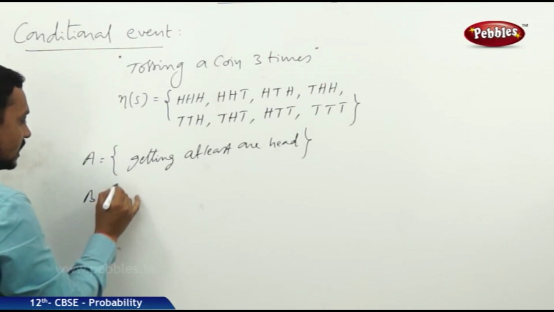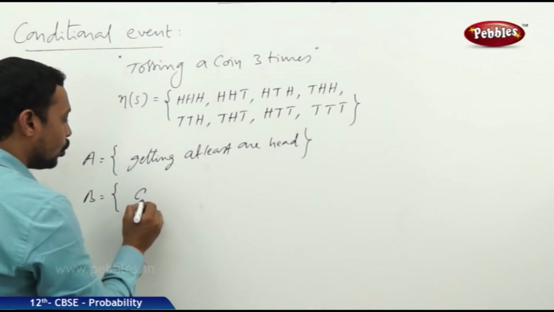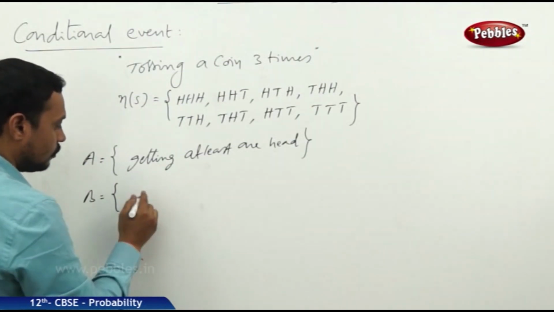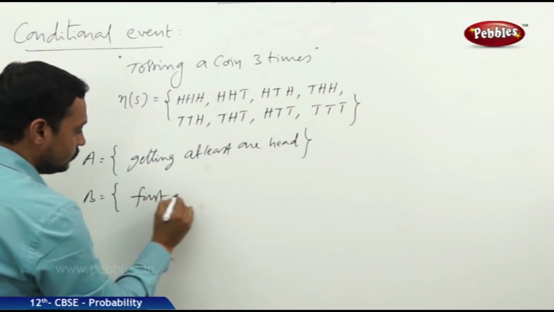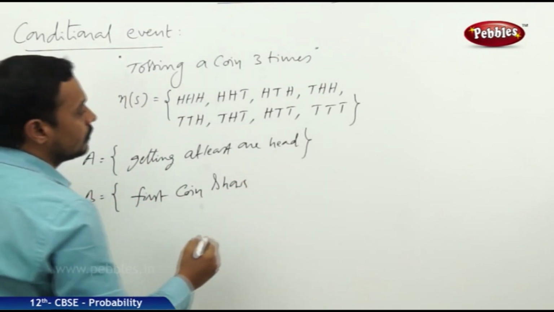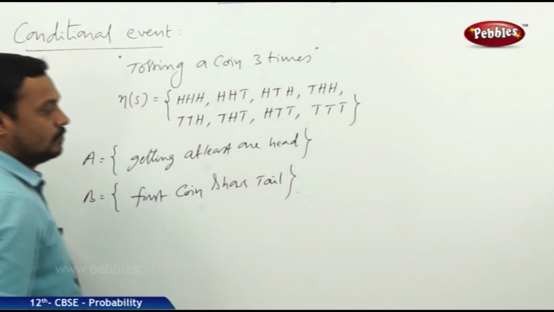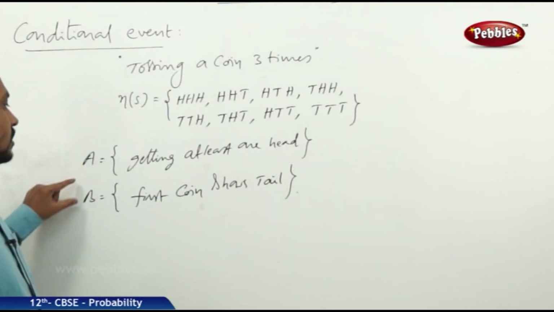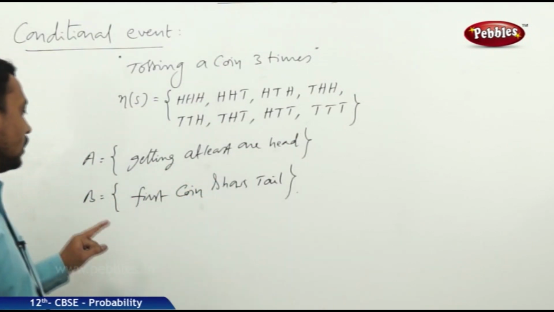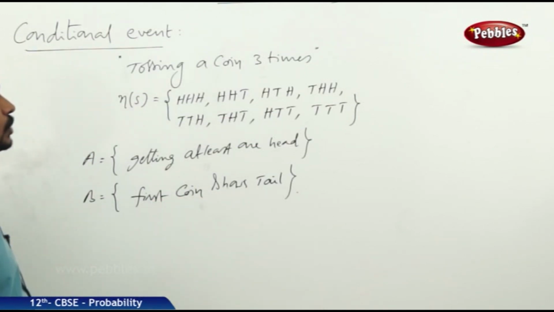And B is the event that the first coin shows tail. Okay, so two events I have taken. One is getting at least one head, and B is the first coin shows tail.